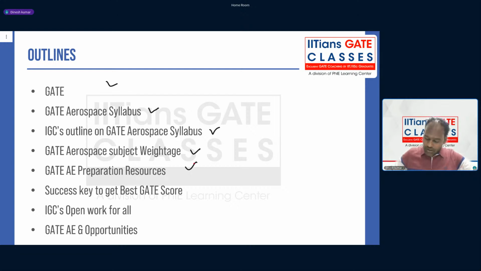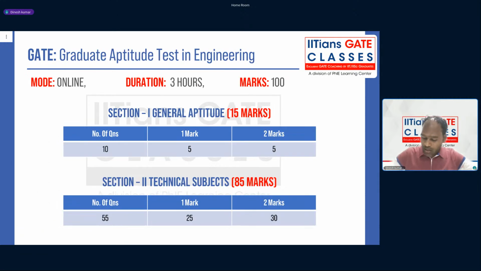Then what are the success keys to get the best GATE score in the aerospace engineering paper, then IGC's open work for all, and then GATE Aerospace opportunities. So these are the outline of this session.